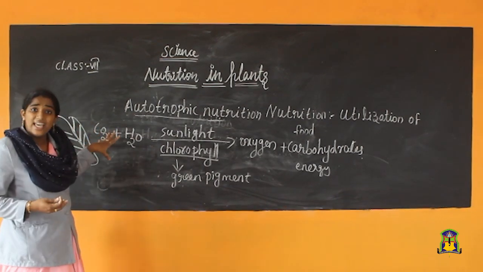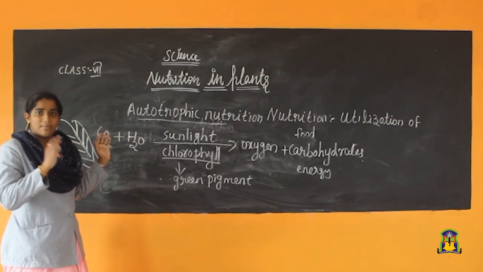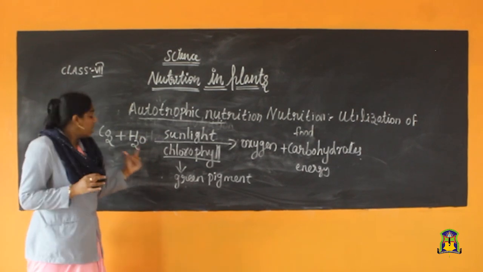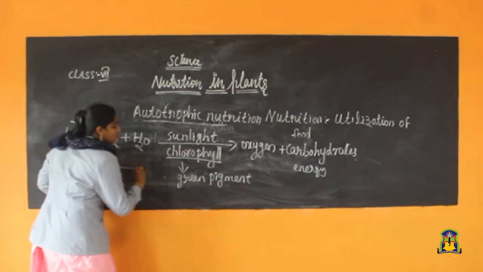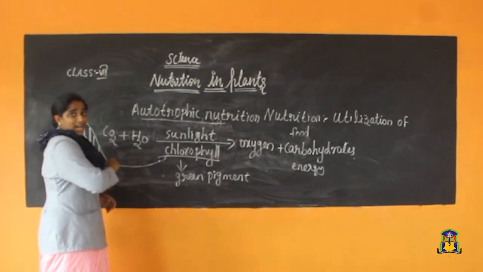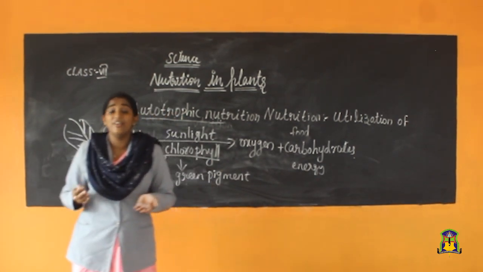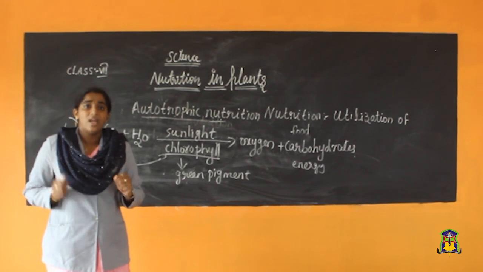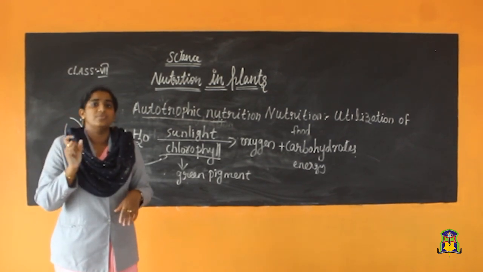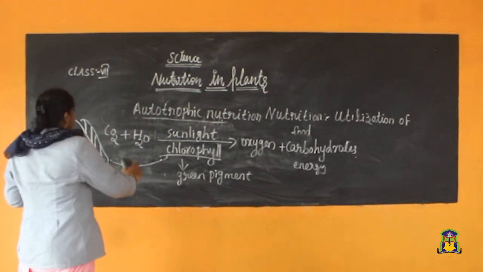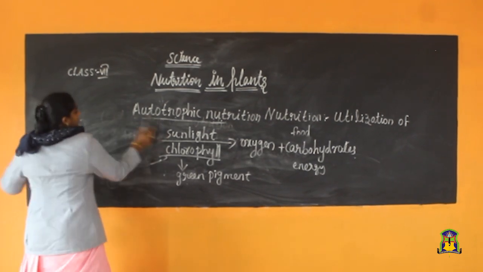So this leaf is green in color. Almost a majority of plants have green color, and this green color is given by chlorophyll. On the lower surface of the leaf, there are stomata. You already learned the functions of stomata. What is stomata? Can I rub this?